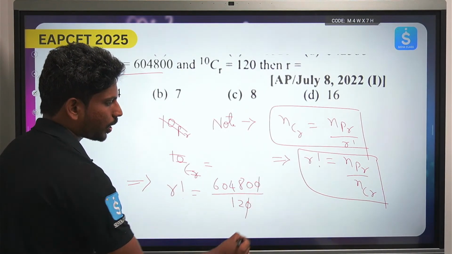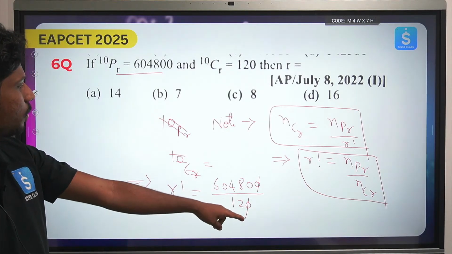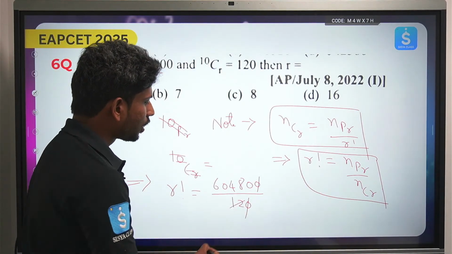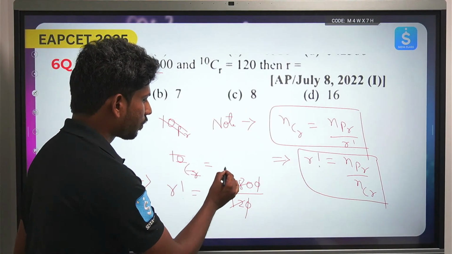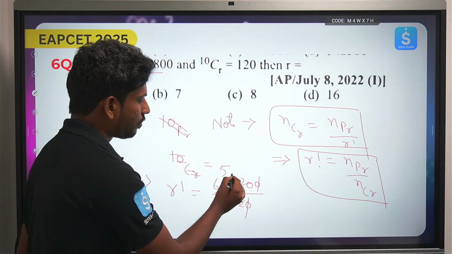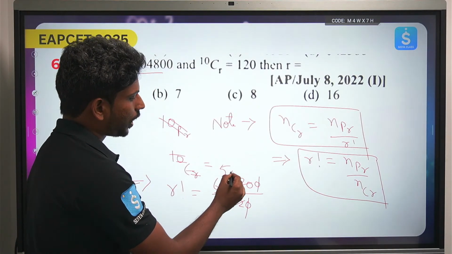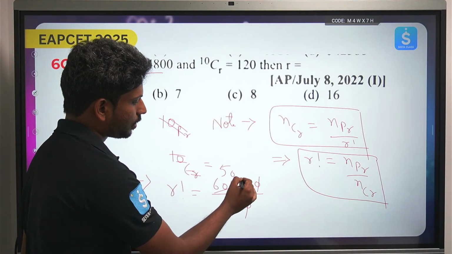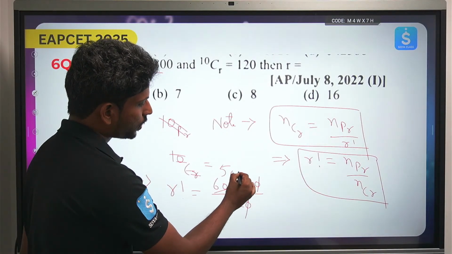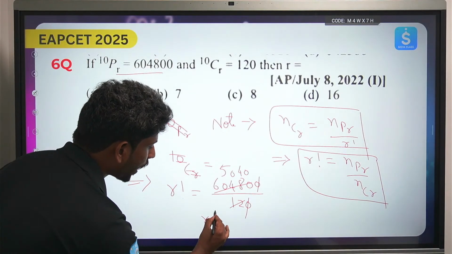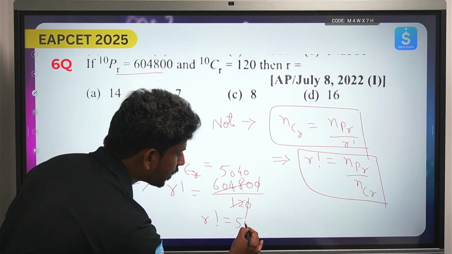So can I cancel 120 and 0, and now you can just take 12 5s are 60, and this will become 0 again. So this will become 12 4s are 5040. So I got R factorial is equal to 5040.